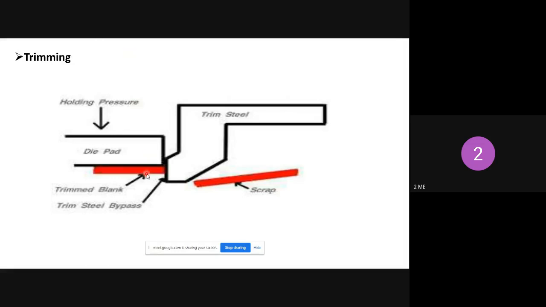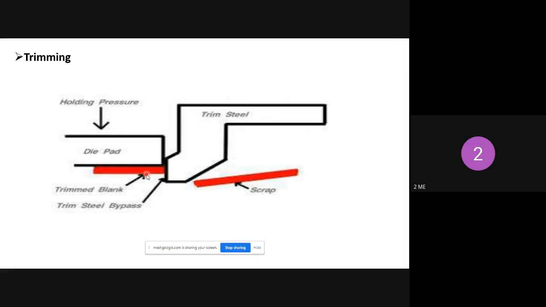The extra portion of sheet metal is placed outside the die, and this trimming tool moves downward and cuts that extra portion. Here the pressure pad, called the die pad, is used, and below that is the die. The die is not shown here. When the trim tool moves downward, the extra portion of sheet metal is removed easily, and you will get the exact size of sheet metal. So this is called trimming operation.